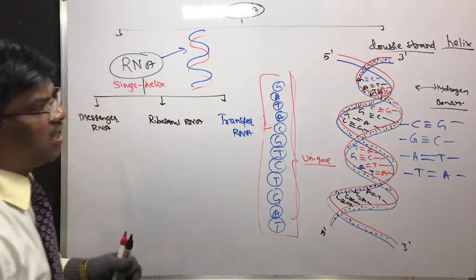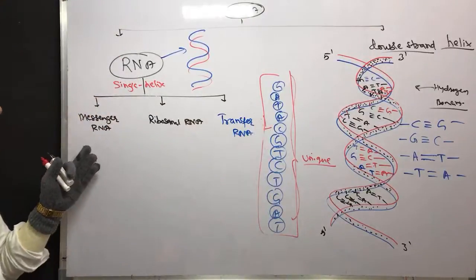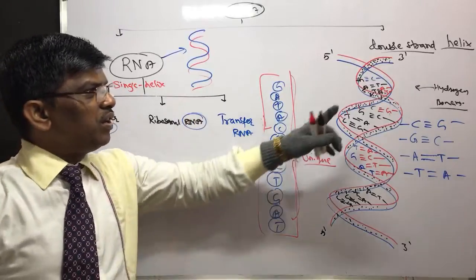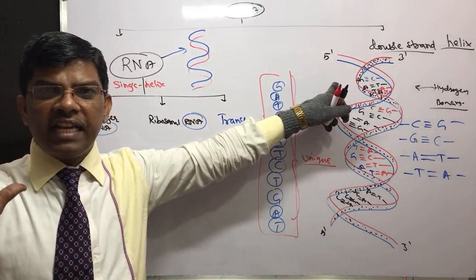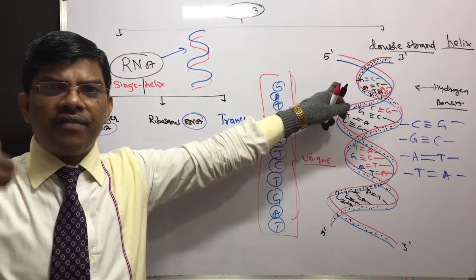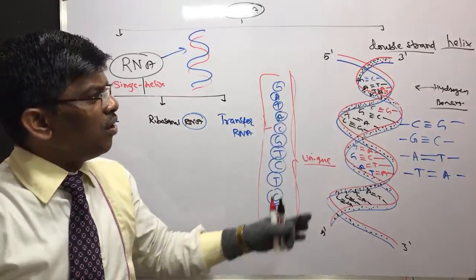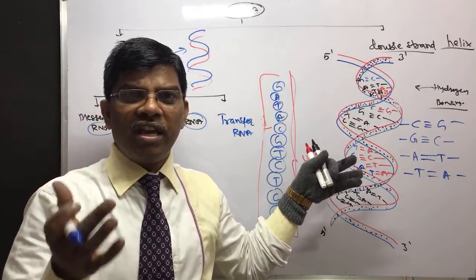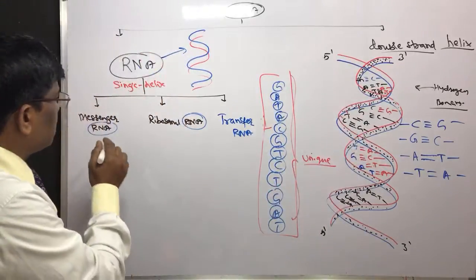If you know the structure of DNA, now it is going to be easy. Messenger RNA and ribosomal RNA. So DNA is a master of dictating all functions of the body, right? So how does it dictate? Is it going to monitor the functions of the body? No. It calls messenger